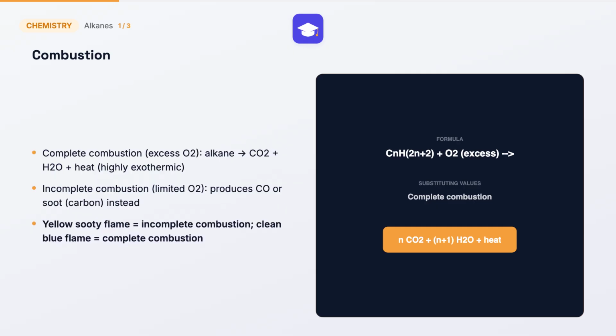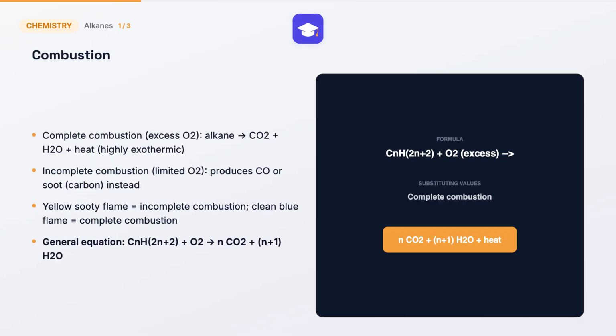This is why a yellow, sooty flame signals incomplete combustion, while a clean blue flame signals complete combustion with sufficient oxygen. The general combustion equation for an alkane, CnH2n+2, is balanced by producing n CO2 and (n+1) H2O for every 1 mole of alkane burned completely.